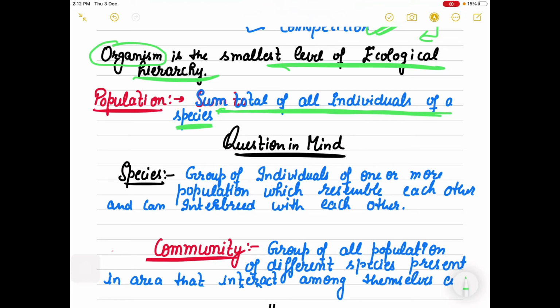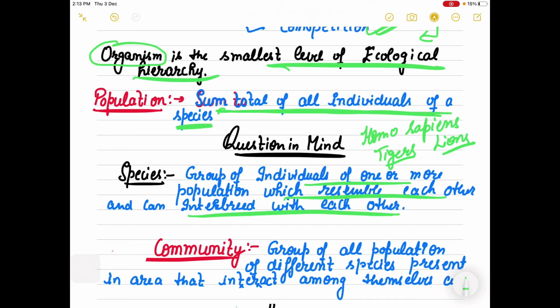Now, many times the question comes to mind: what is this species? Human beings, Homo sapiens, sapiens is a species, right? Tigers are a different species, lions are a different species, right? So every group of individuals of one or more populations which resemble each other and which can interbreed with each other, that is known as a species.